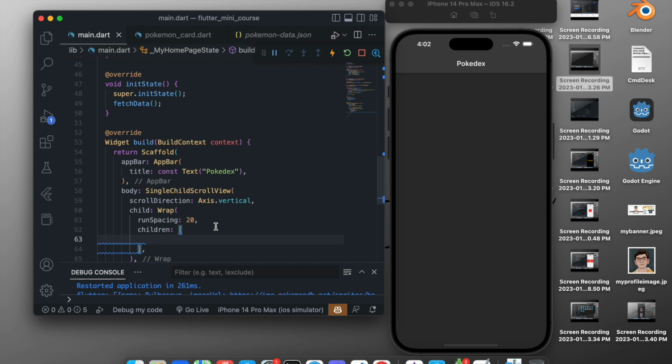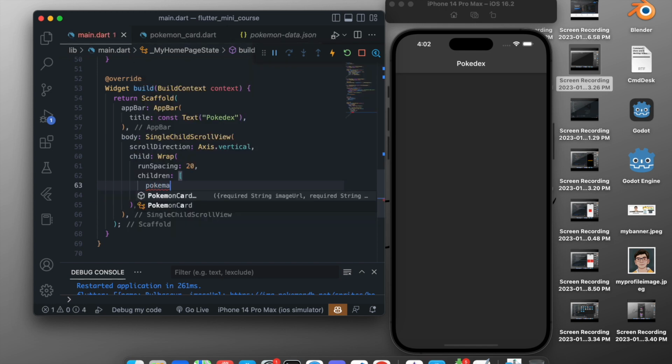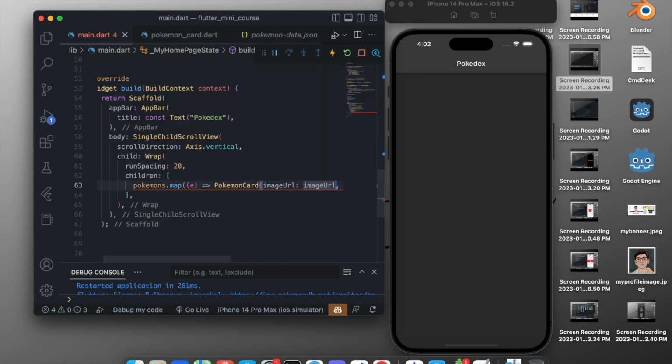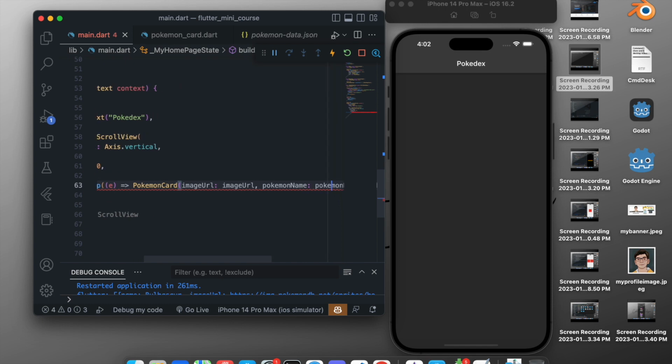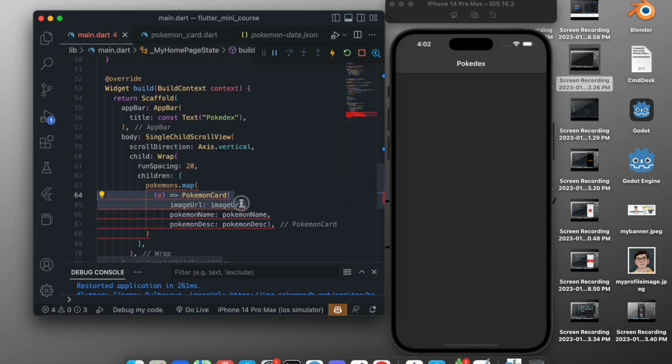Now in the children we want to take the Pokemons, so we want to say pokemons, and loop through them. In that we have .map, so we want to map through all the Pokemons, and create a Pokemon card from each Pokemon, and also fill in these values. Before that we will format the code by adding a comma right here and saving this. So now we created a Pokemon card, and in the image now we have a single Pokemon right here.